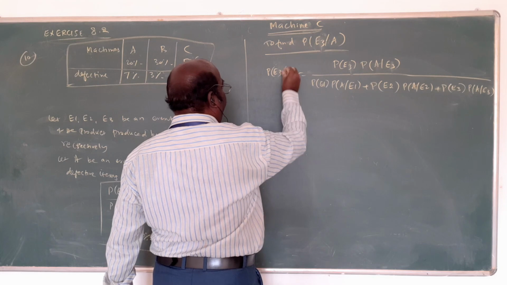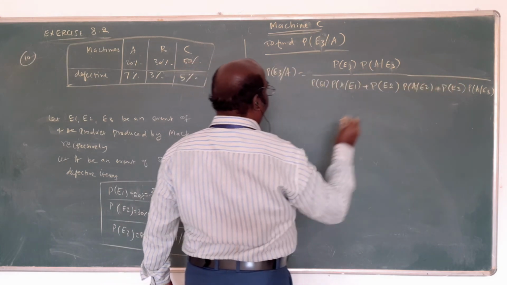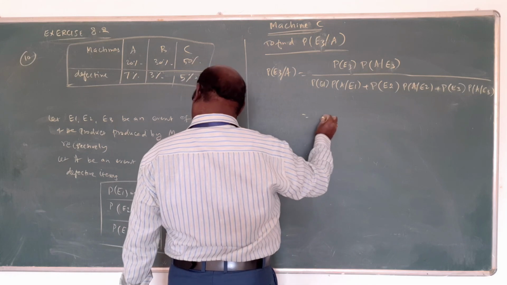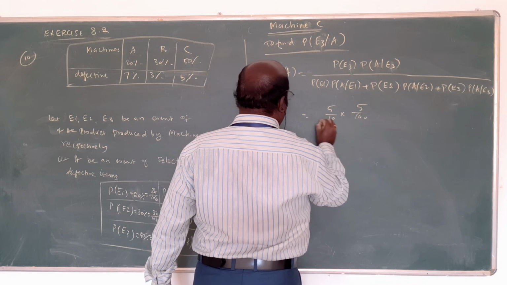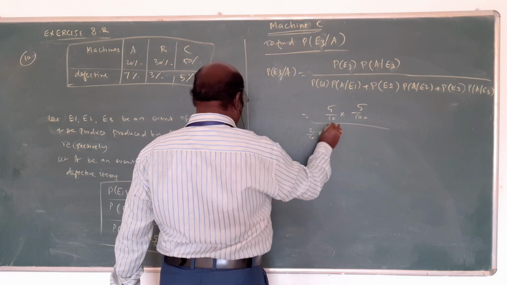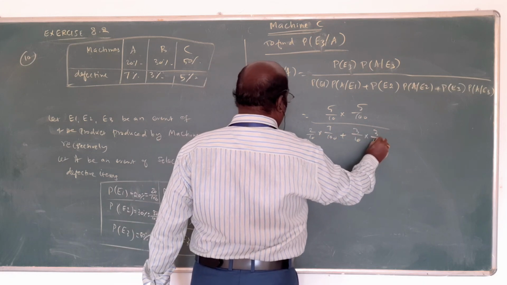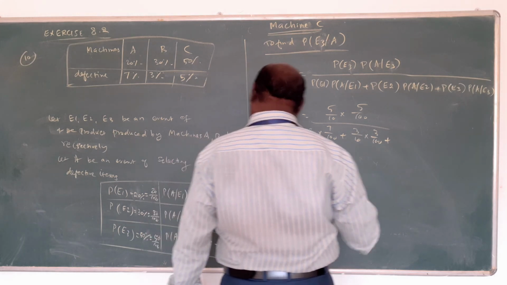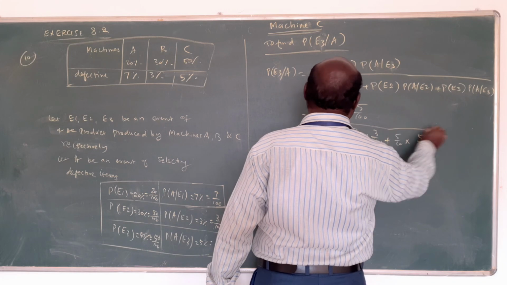So E3 given A, what is the number? Remember the same thing as E2. Now here 5 by 10 into 5 by 100, over the first one 2 by 10 into 7 by 100, plus 3 by 10 into 3 by 100, plus the last 5 by 10 into 5 by 100.